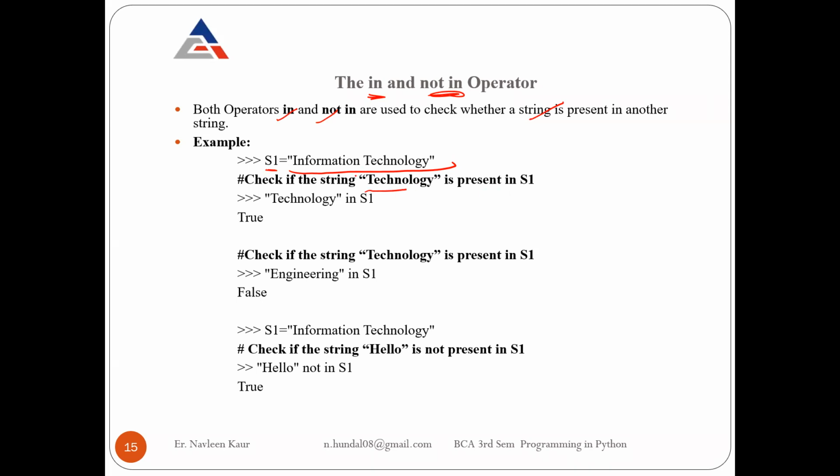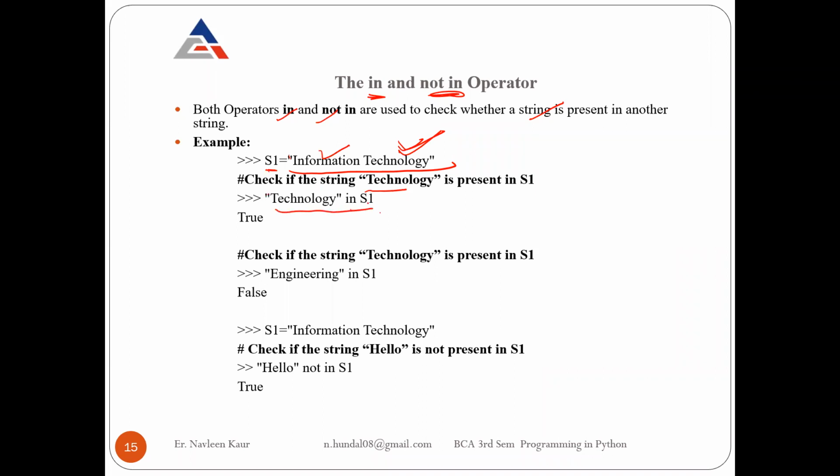If I ask a question: this is a string S1, it has information technology as its value, and in S1, is technology present? Yes, in S1 technology is present. So how will I do it? I will write in double quotes technology in S1.